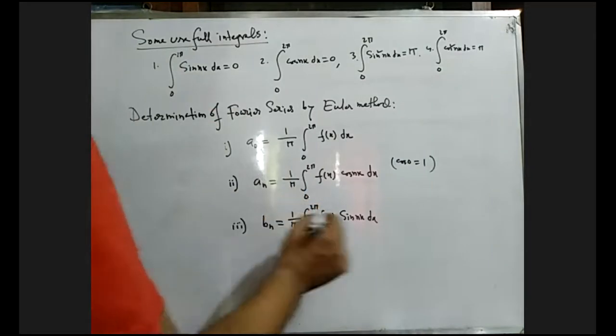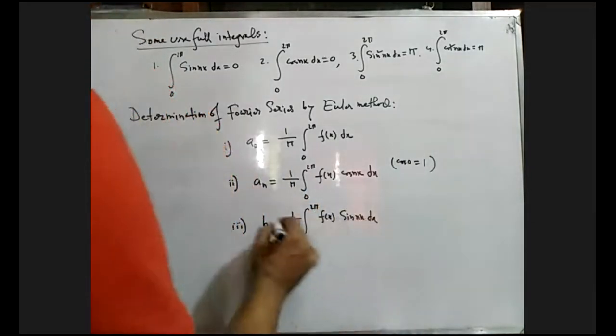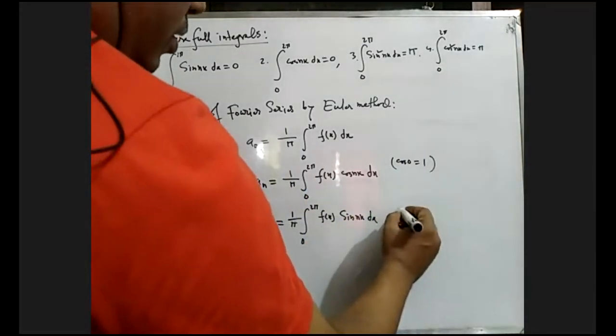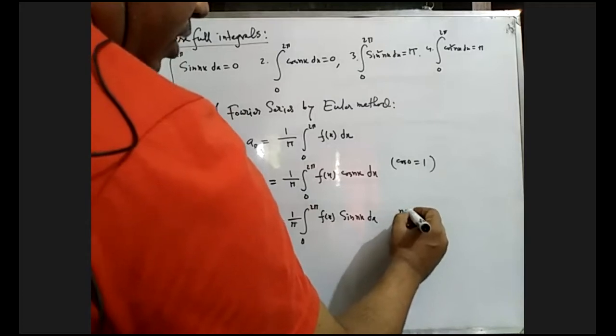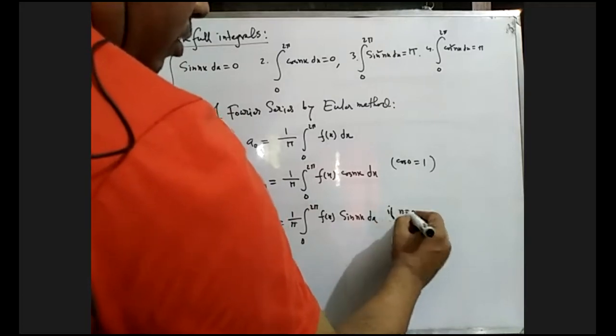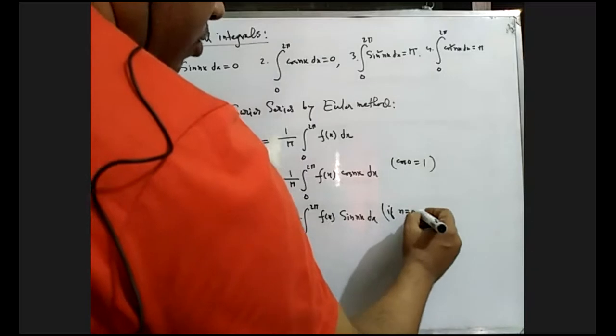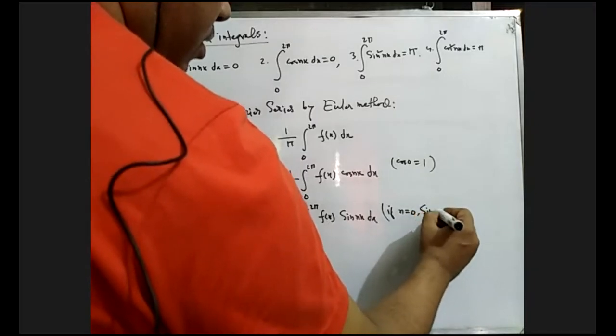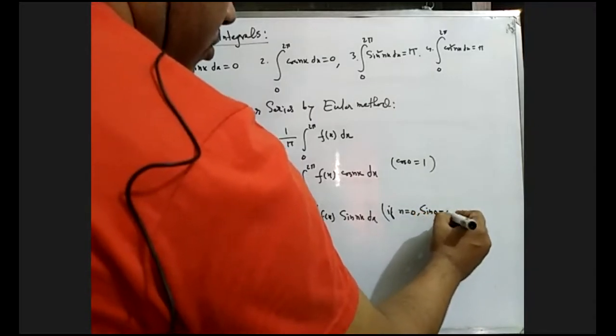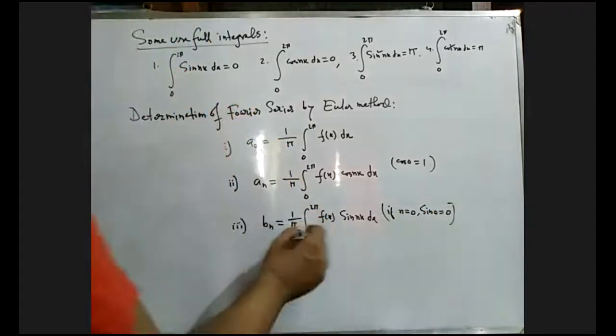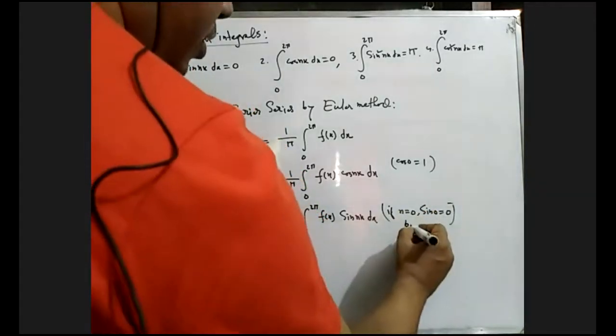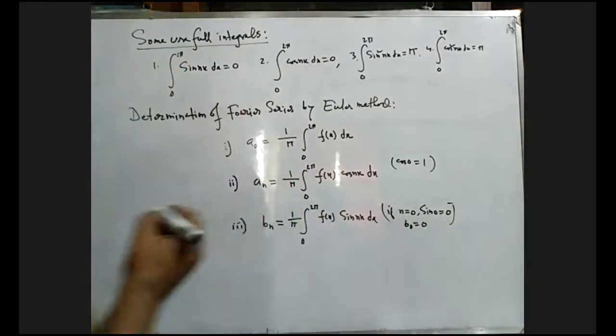This is why a naught is cos free. But from this relation, if n equals 0, sin 0 equals what? If n equals 0, sin 0 equals 0. This is why b naught equals 0. Remember it.